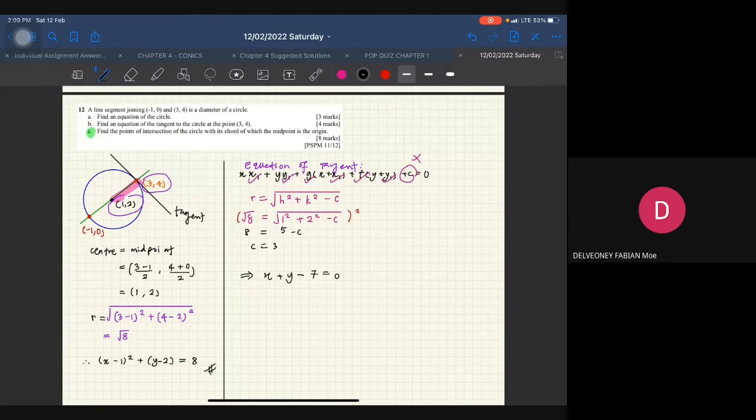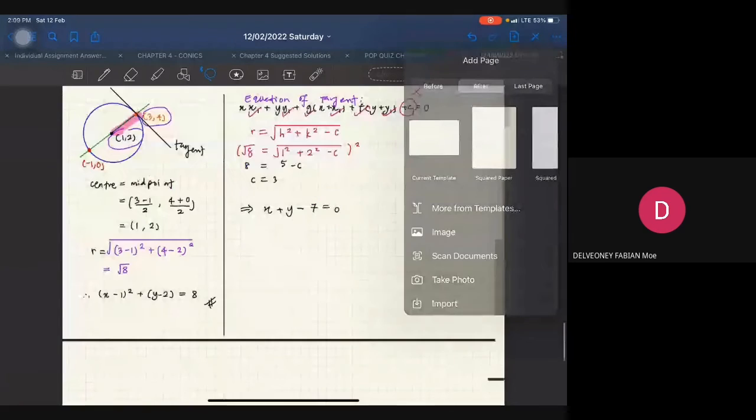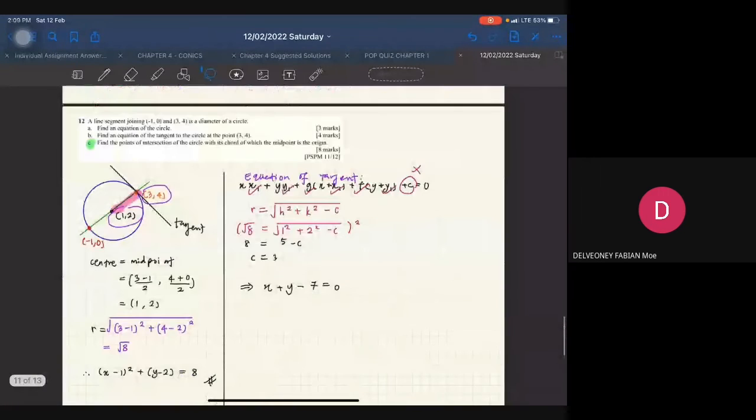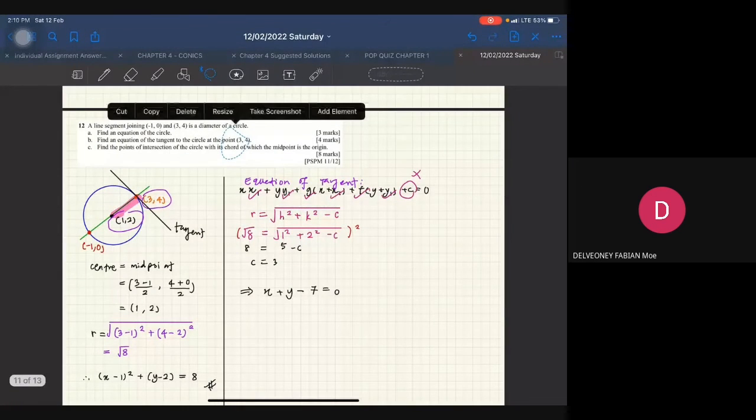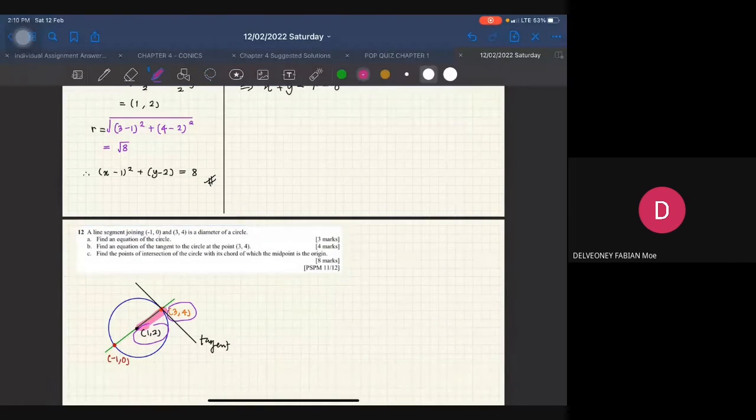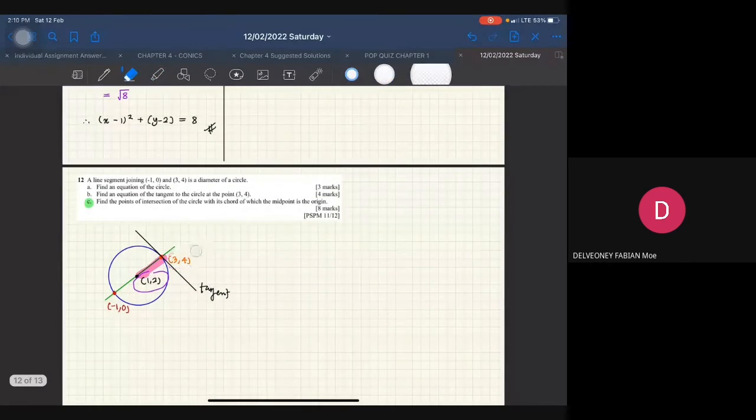Alright, so soalan minta kita find the points of intersection of the circle with its chord, of which the midpoint is the origin. So apa maksud sebenarnya soalan ni? So let me copy, letak dekat page baru, paste dekat sini. Okay, this one pun sama. Let's copy this one and paste it over here. So now our focus is on part C. Okay, so saya padam mana yang tak patut. This one.